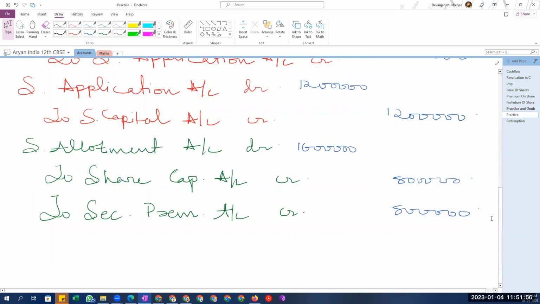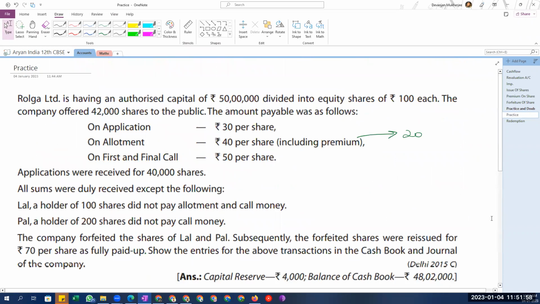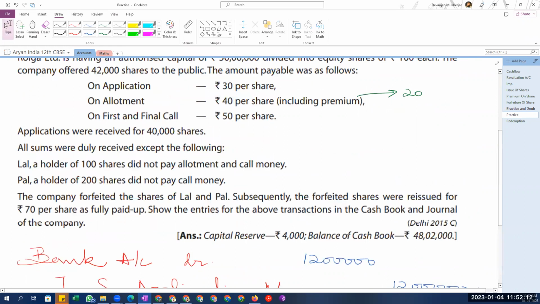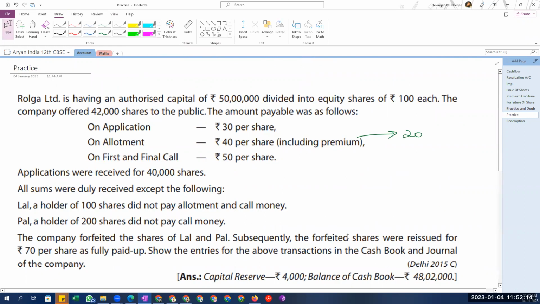Is it okay? And what will we do with this money now? We'll transfer it. No, no. This is due. So then what will happen to this? We have made the share allotment due by 16 lakh. So then what will the shareholders do? They'll pay us the money now in the bank. So then what will be the next entry? The next entry will be bank account debit.